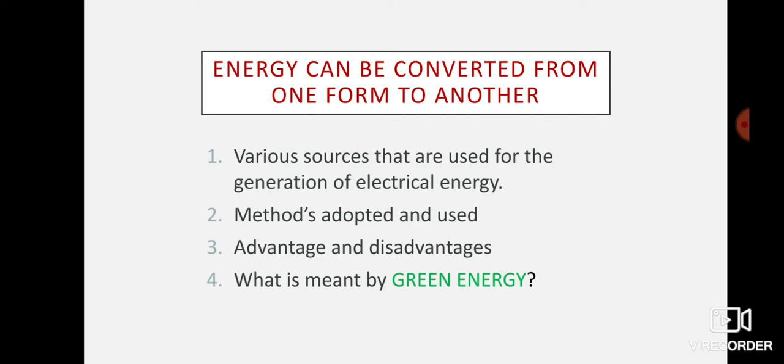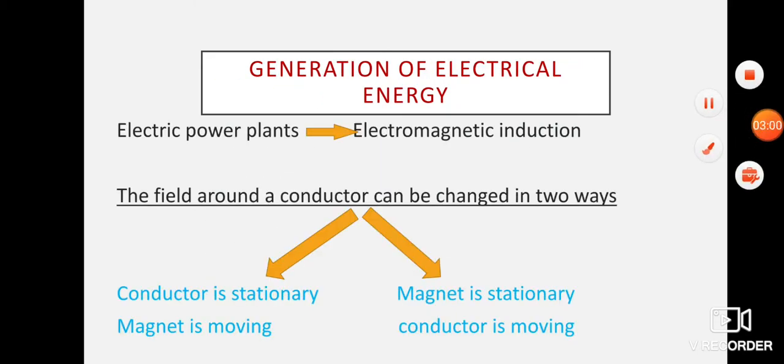Now you have learned about thermal power station, hydroelectric power station, nuclear power station. In all these power stations you will see that we generate electrical energy. Okay, but what is the main source? How are you getting it in a thermal power station? What are you using as your raw material to get electrical energy? Which form of energy is used to generate electrical energy? In the nuclear power plant, which form of energy is used to get electrical energy? So here we are going to do that in detail.